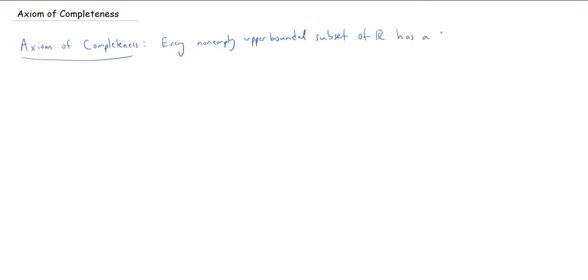This has a supremum. So this is the existence part. We showed in the video on bounds that suprema are unique for a set. So if it's upper bounded, then there's at most one supremum. And this says that as long as it is upper bounded, there is at least one supremum. So in fact, we know there will be exactly one supremum.